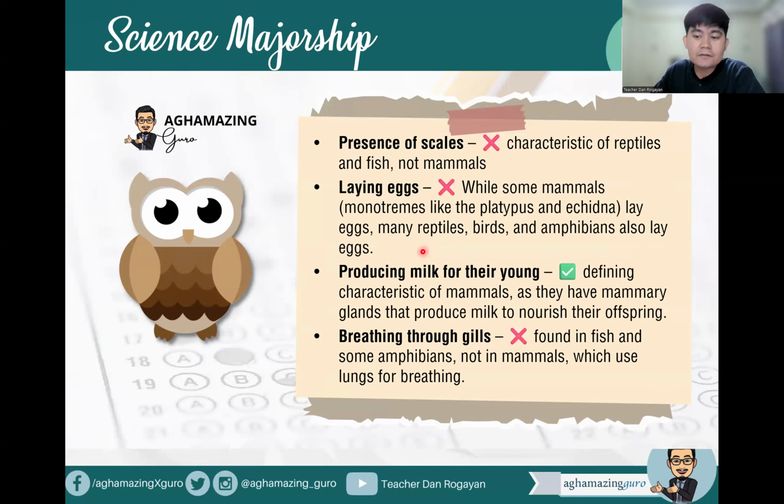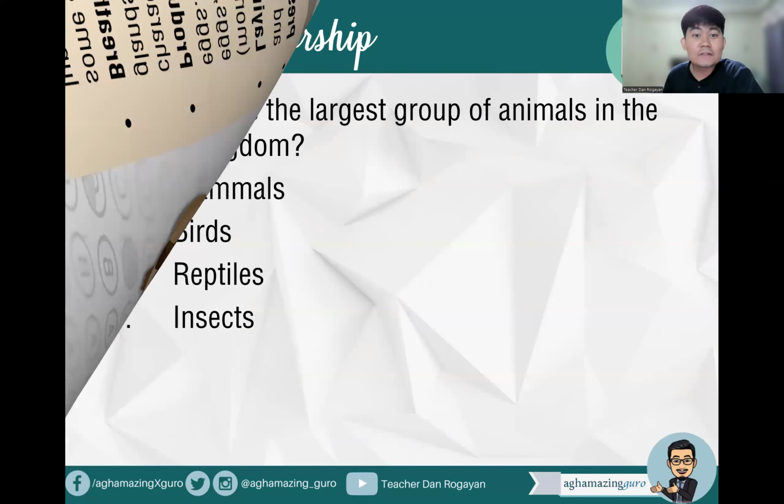Producing milk for their young, of course, is a defining characteristic of mammals as they have mammary glands that produce milk to nourish the young. And lastly, breathing through gills is found in fish and some amphibians, but not in mammals because we use our lungs for breathing.